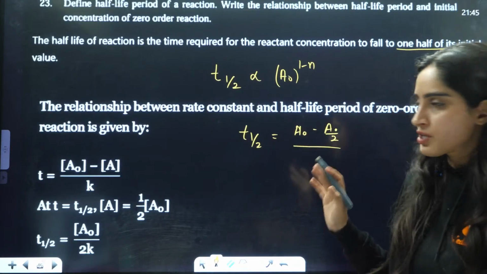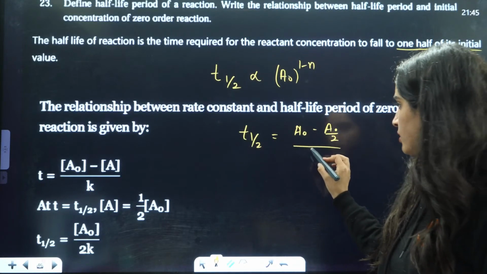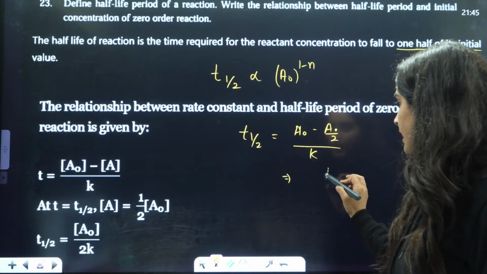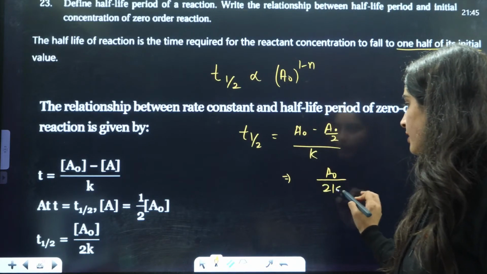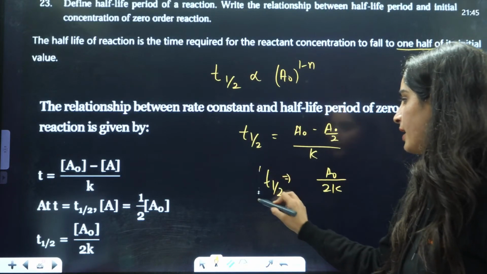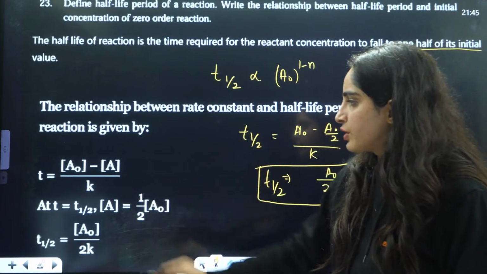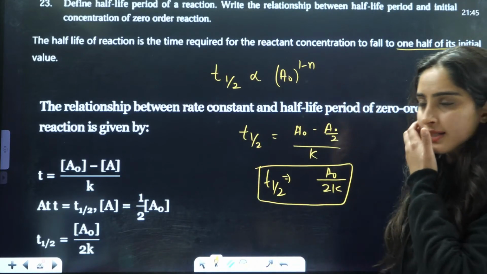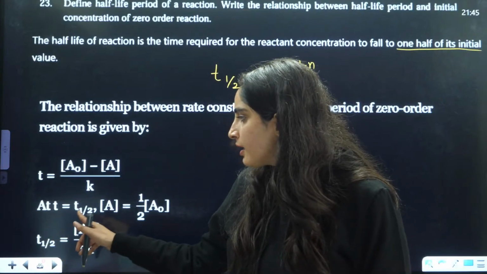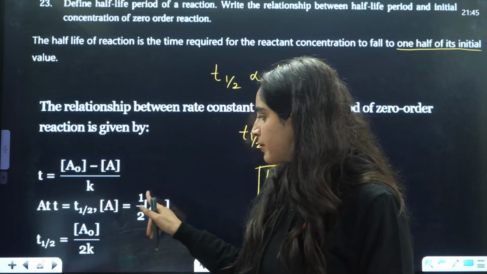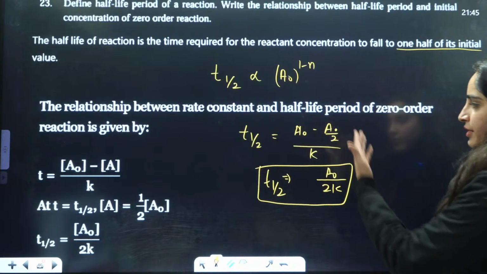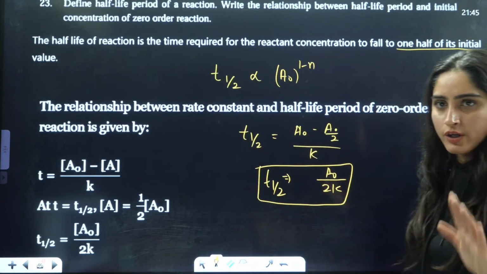Half of the concentration is already gone, so it will be a naught by 2k. So t half is going to be a naught by 2k. Basically, at t equals t half, a is going to be half of a naught. This is what I have written here, and this is how you will have your answer.